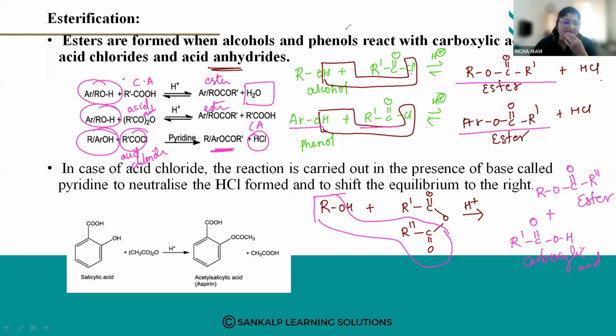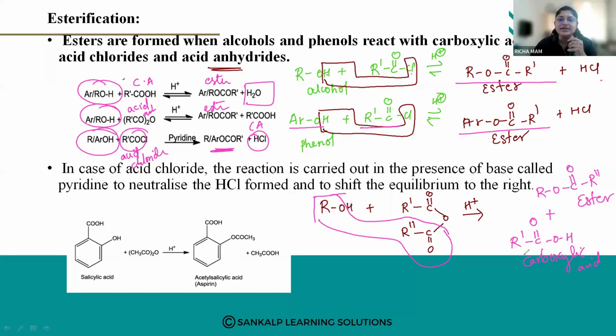This completes your reactions involving the cleavage of the OH bond. We are breaking this OH bond and new products are formed, right? So these are the reactions in which the cleavage of the OH bond takes place.